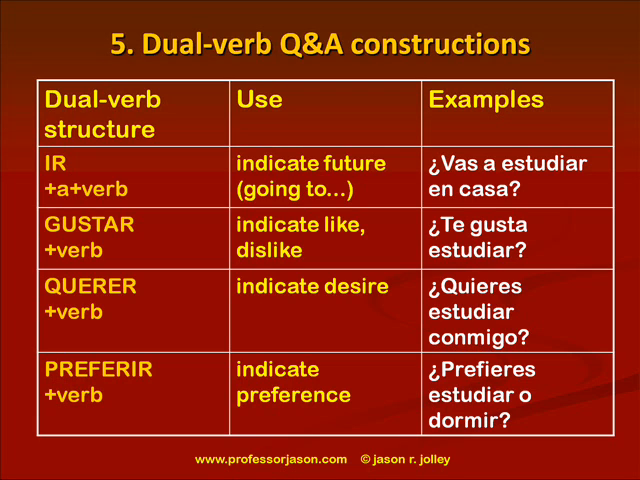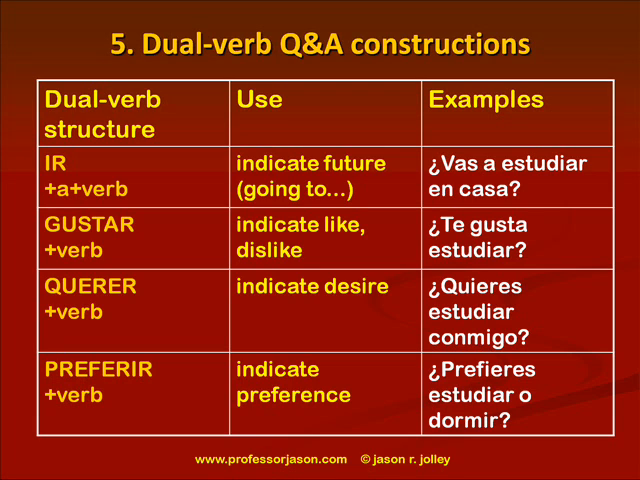So on the next two slides, I have a little table that shows some of the most common dual verb structures. We have, of course, ir plus a plus a verb, which is used to indicate the future, right? For example, ¿vas a estudiar en casa? Are you going to study at home? We also have gustar plus a verb to indicate likes and dislikes. ¿Te gusta estudiar? Do you like to study? Or querer plus a verb used to indicate desire, want, wish, right? ¿Quieres estudiar conmigo? Do you want to study with me?